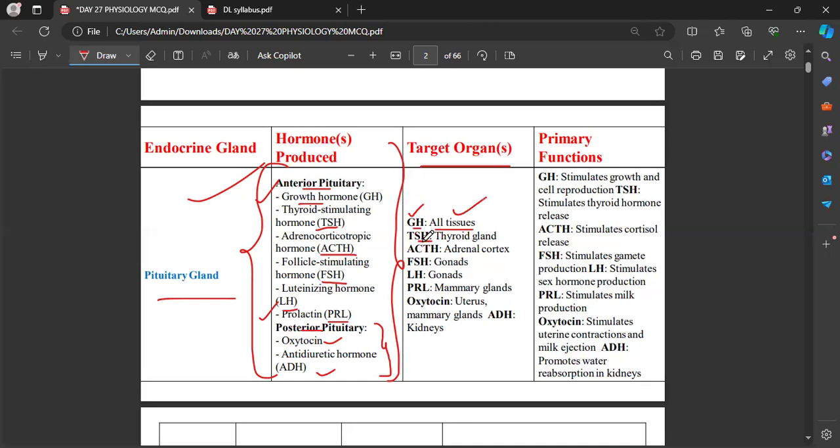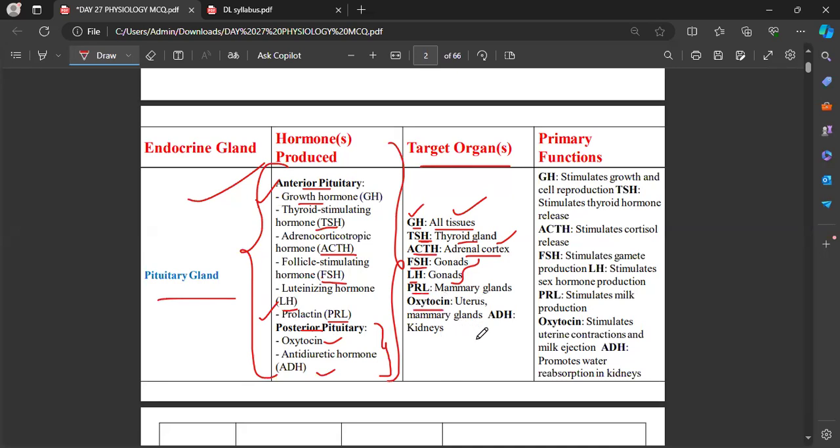Thyroid stimulating hormone acts on the thyroid gland, which is in the thoracic area. Adrenocorticotropic hormone, that is ACTH, shows its action in the adrenal cortex. Follicle stimulating hormone and luteinizing hormone are involved in reproduction, so obviously they act on the gonads. And prolactin stimulates the mammary glands, which is the target organ.